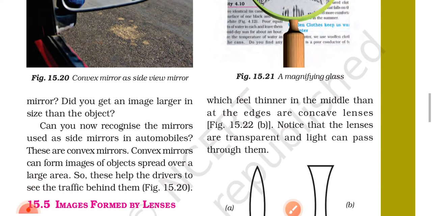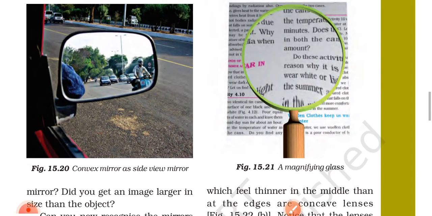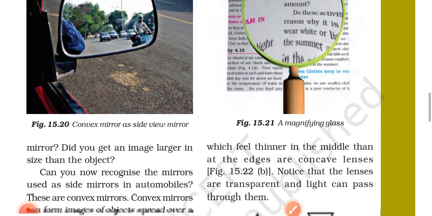Can you now recognize the mirrors used as side mirrors in automobiles? These are convex mirrors. Convex mirrors can form images of objects spread over a large area. So this helps the drivers to see the traffic behind them. Figure 15.20 Convex mirror as side view mirror.